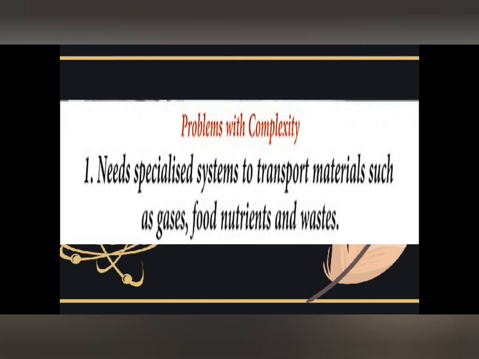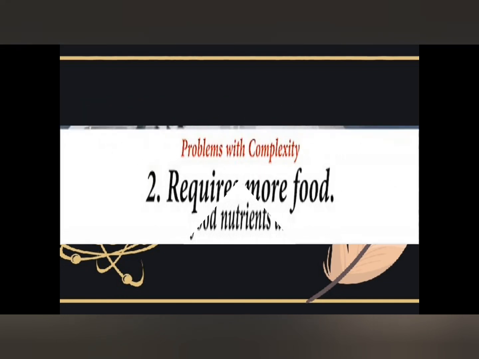Now we have the disadvantages or problems of complexity. Number one, it needs a special system to transport materials such as gas and food. The second one is that it requires more food. Why? Because when there's complexity, the organisms increase in size and require more food to perform daily metabolic activities.